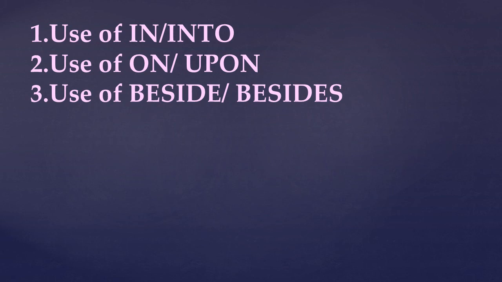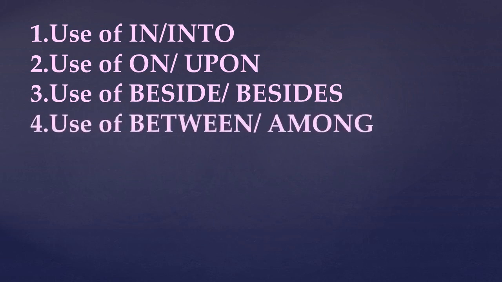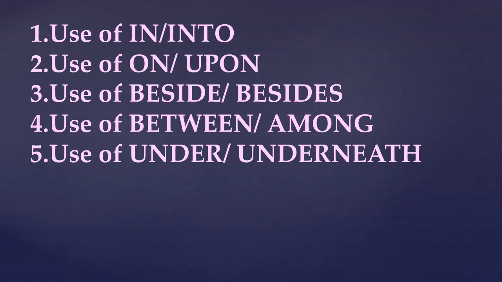Then use of beside and besides. Beside means by the side of. The child is walking beside his mother. Then besides means in addition to. Besides chocolates, I distributed sweets among the children. Next, use of between and among. Between is used for two things or persons. The child is sleeping between his mother and father. Among, when we are talking about more than two. The chocolates were distributed among the children. Then use of under or underneath.